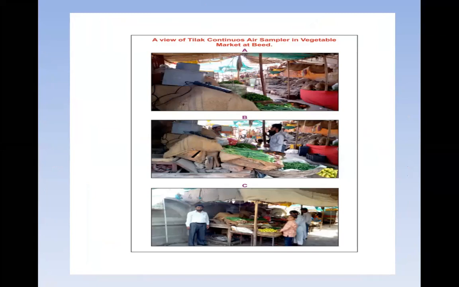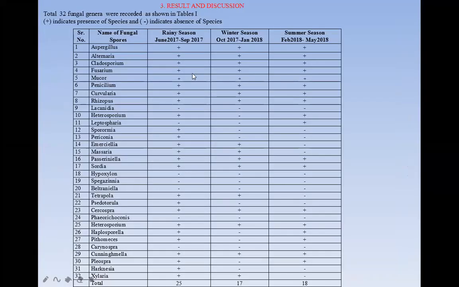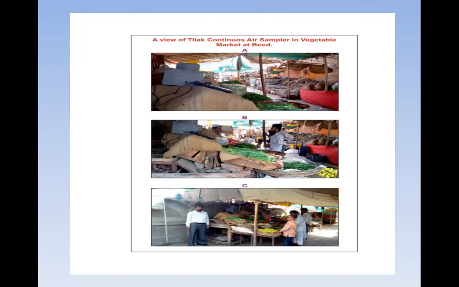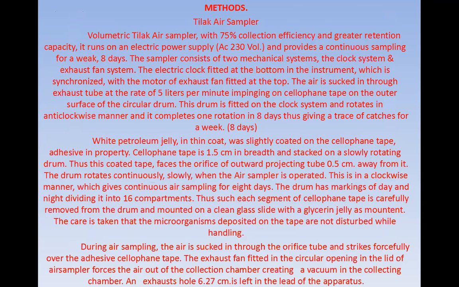This is the Tilak air sampler. See here how it works. This volumetric Tilak air sampler, with 75% collection efficiency and greater retention capacity, runs on an electrical power supply of 230 V AC and provides continuous sampling for a week, that is 8 days.